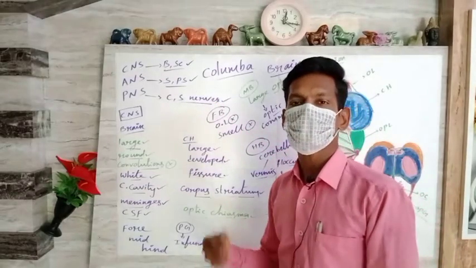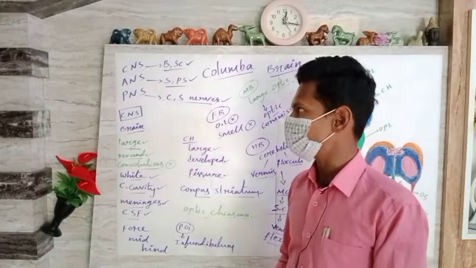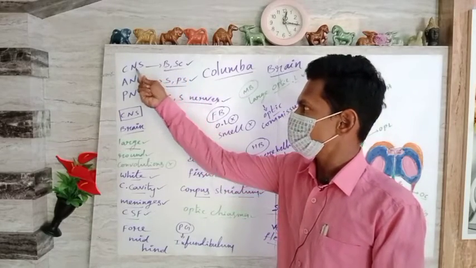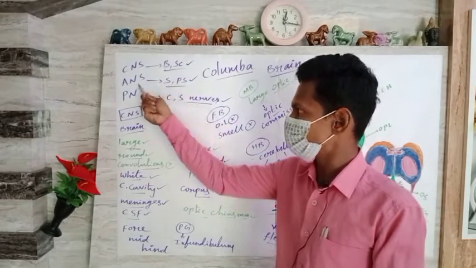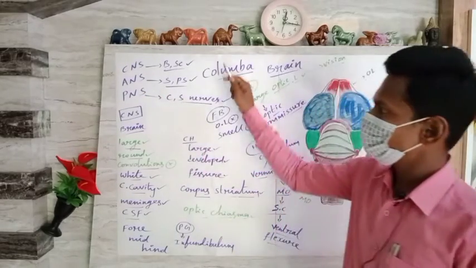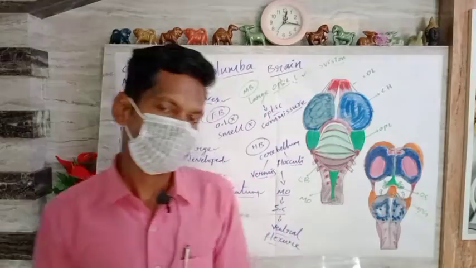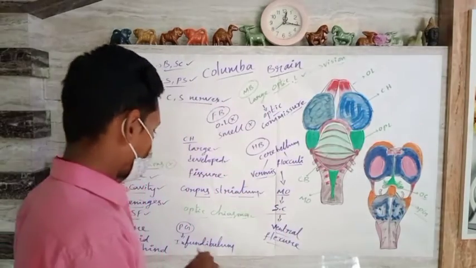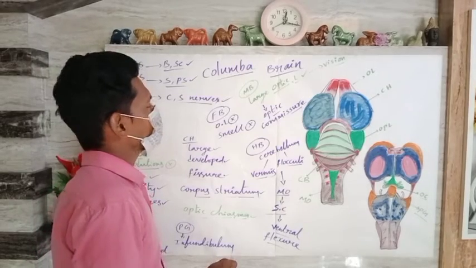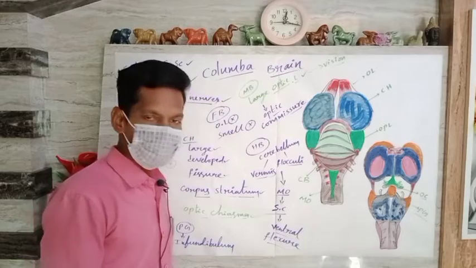So cranial nerves and spinal nerves together constitute the PNS. These two parts are CNS, these two parts are ANS, and these two come under PNS. So all these three subsystems together made the complex and highly featured nervous system of Columba livia.